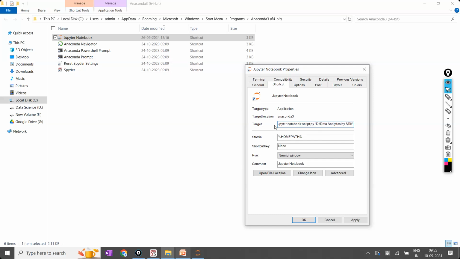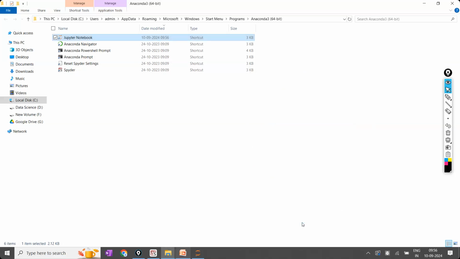In the target, first keep your cursor, your mouse, to the last. At the last, inverted commas will be there, two inverted commas like this. Can you see the inverted quotes? This is one inverted quote and this is the second inverted quote. Before the two inverted quotes, script.py is there. After script.py, a space is also available. Don't disturb anything. You have to only modify inside the inverted quotes. Inside the inverted quotes, copy that and click on apply and click on OK. Is the point clear?